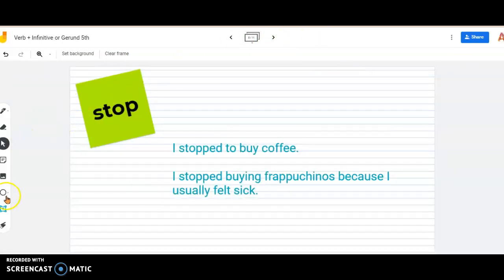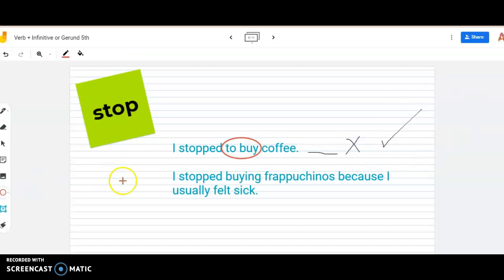With the verb stop, for example, it says, I stopped to buy coffee. This is the verb stopped and it's in past. Next to it, I have infinitive or gerund. Good. Infinitive. I stopped to buy coffee. That means that I was walking and then I stopped and I bought the coffee. Right? The action was interrupted and then I did it.